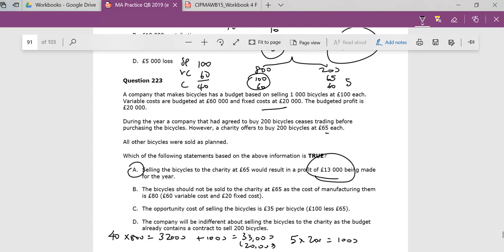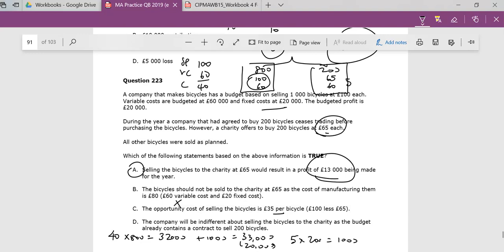The bicycles should not be sold at 65 as the cost of manufacturing them is 80. That is not true. The opportunity cost of selling the bikes, I'll come to this question of opportunity cost in a second, of selling the bikes is £35 per bicycle. No, you don't. You don't have the opportunity to sell the bicycle for 100. That's all you're going to get, 65. The alternative is not to sell it for that market. This is your market. So if there was the opportunity and you were selling for 65, yes, then you could argue that you've lost out on that.